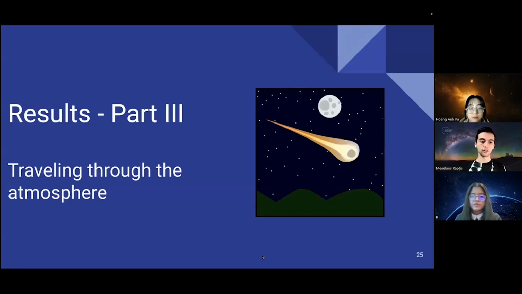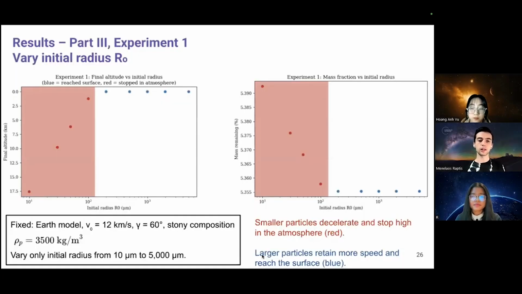And so for the results of part 3, in the first experiment, we varied the particle size while keeping the speed, angle, and composition fixed. Small grains under 200 micrometers fully ablated, while larger ones survived to the ground. The survivors retained about 5% of their mass, as you can see, revealing a critical radius around 100 to 200 micrometers, the threshold between atmospheric dust and micrometeorites.